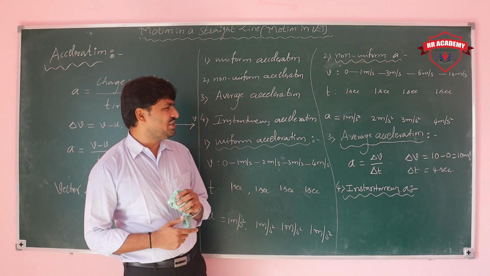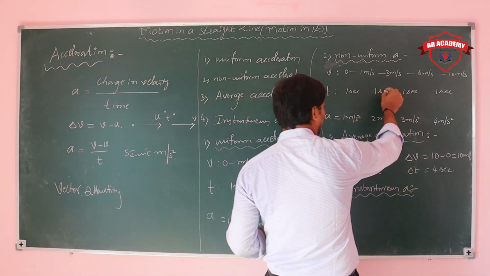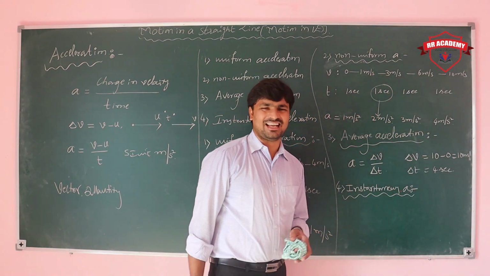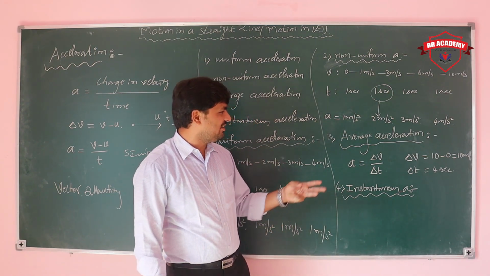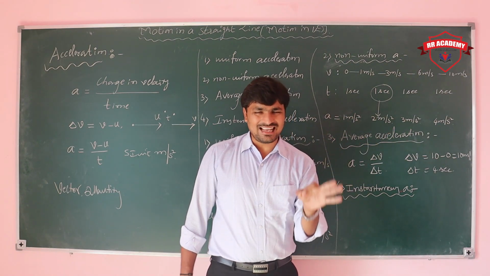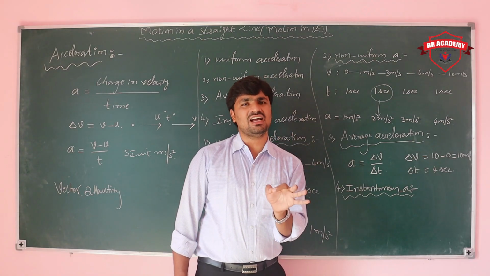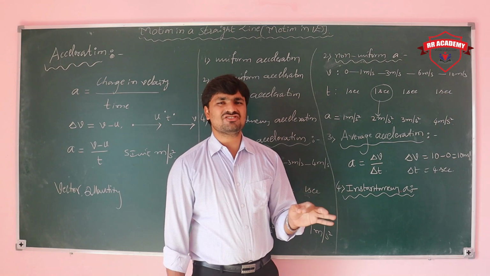In the above case only, you can check what the acceleration is in the second. The acceleration in the second is 2 meter per second square. What is the acceleration in the third second? 3 meter per second square. Means the third, the fourth.